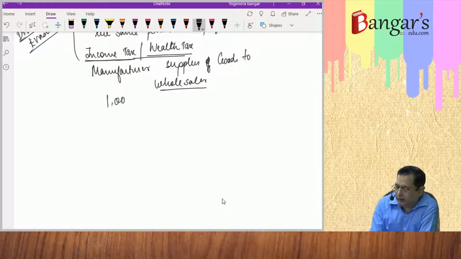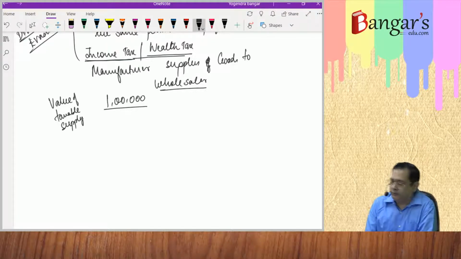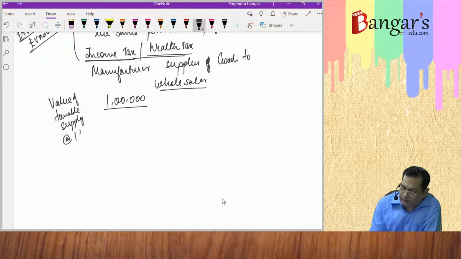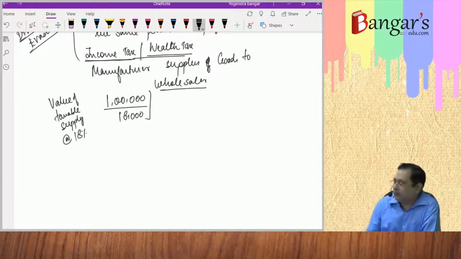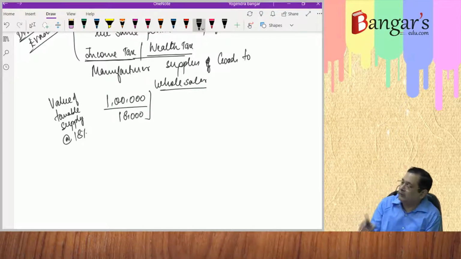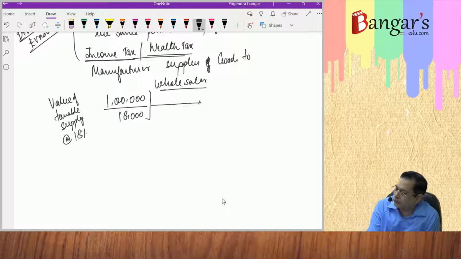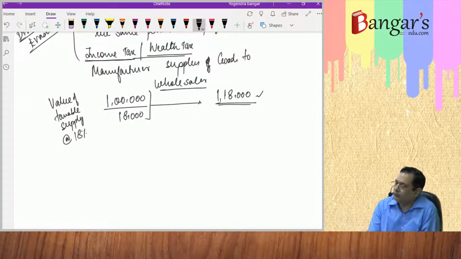Say 1 lakh rupees is the value of taxable supply, and rate of GST, say we presume to be 18%. So what happens is, as you are aware that it's an indirect tax, manufacturer will be charging 18,000 rupees as GST when he is selling the goods to what? The wholesaler. 1,18,000 rupees will be charged from the wholesaler.